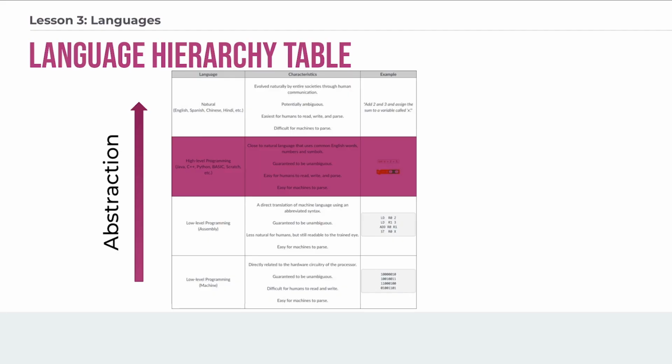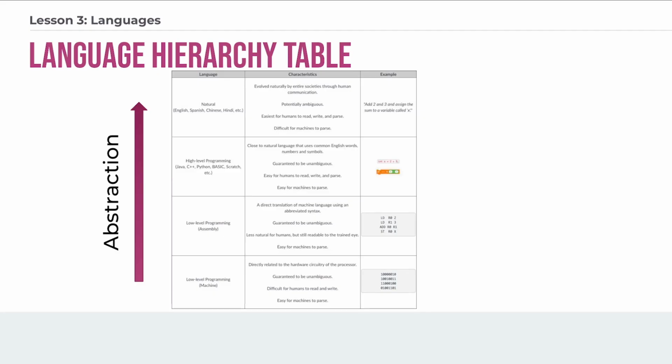Now we get to high-level programming. So here's where we do have quite a bit more abstraction. Over here, I can read these things. This is a mathematical looking statement. I can pretty much guess what that is, and I can look at those Scratch blocks and I can see that we are setting X to the sum of 2 plus 3. So again, that one, humans can understand it if you think about it for 2 seconds, but the computer can also understand it. So there's a little bit of abstraction, but not so much that the computer would misinterpret what we mean.